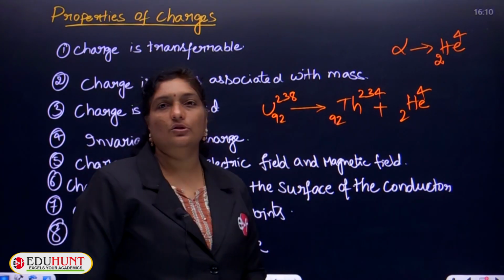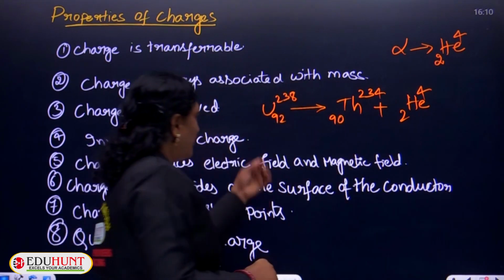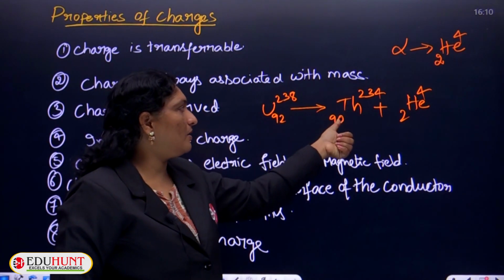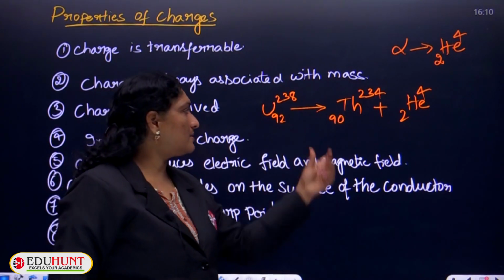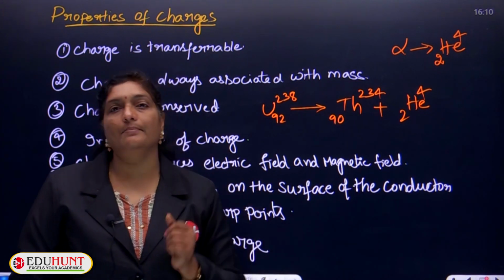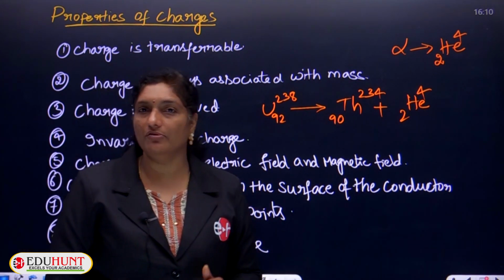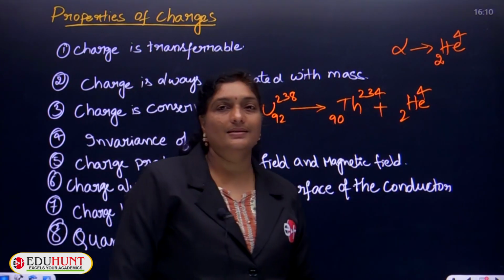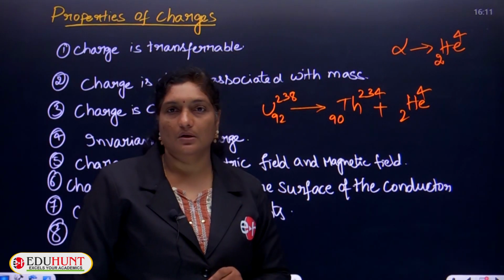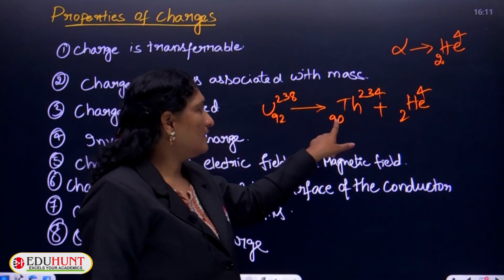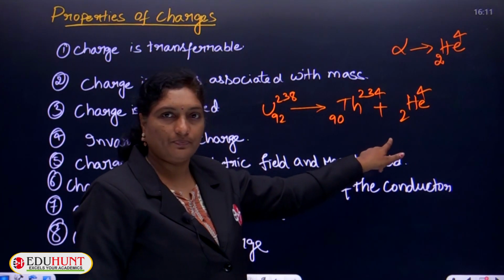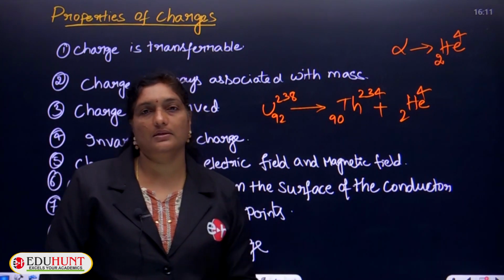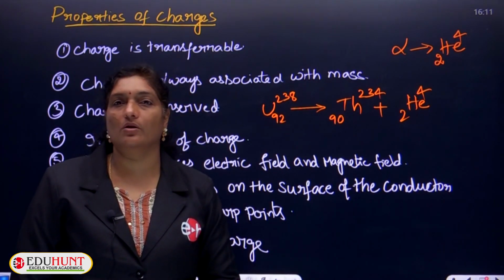After converting into thorium, the atomic number of thorium is 90. That means the thorium consists of 90 electrons as well as 90 protons. And helium has 2 electrons as well as 2 protons. Altogether, 90 plus 2 is 92. After the decay process and before decay, it consists of the same values, that is 92 electrons and protons.